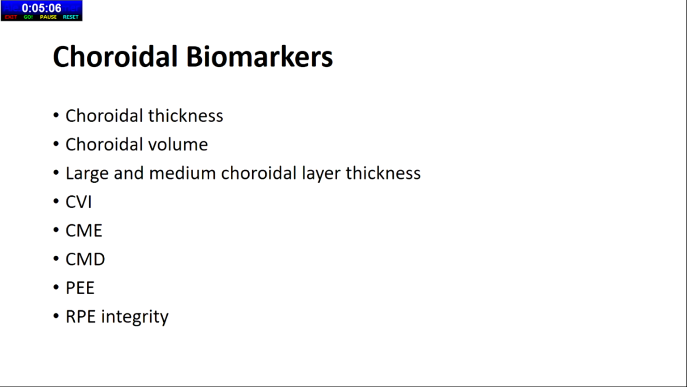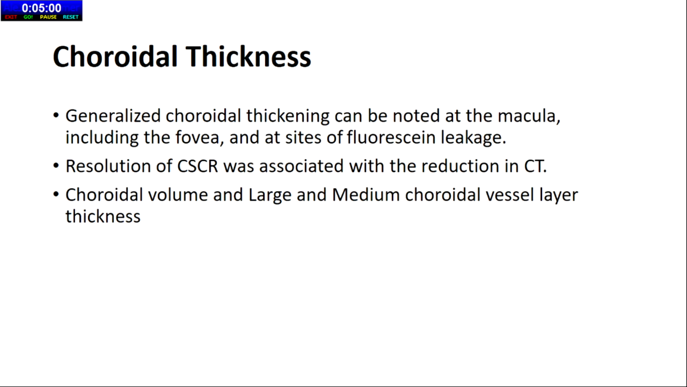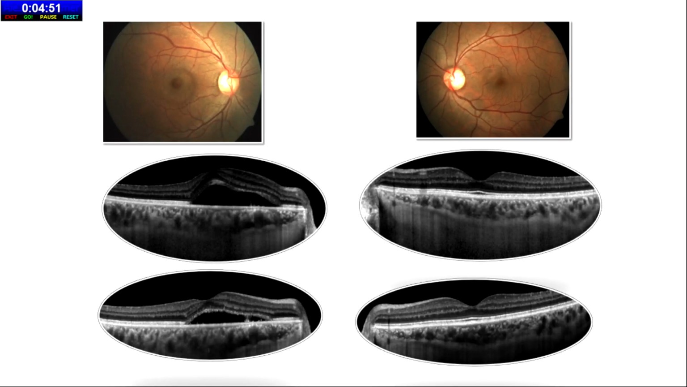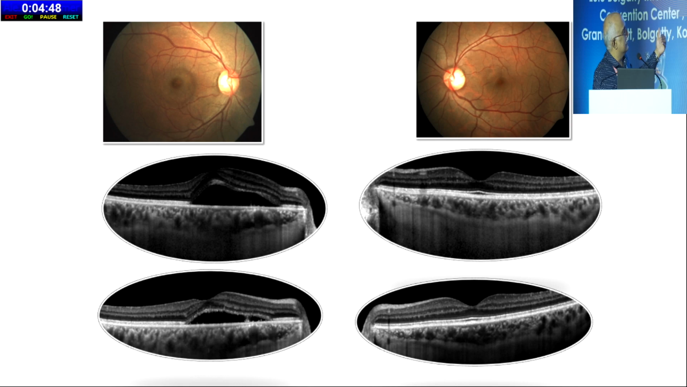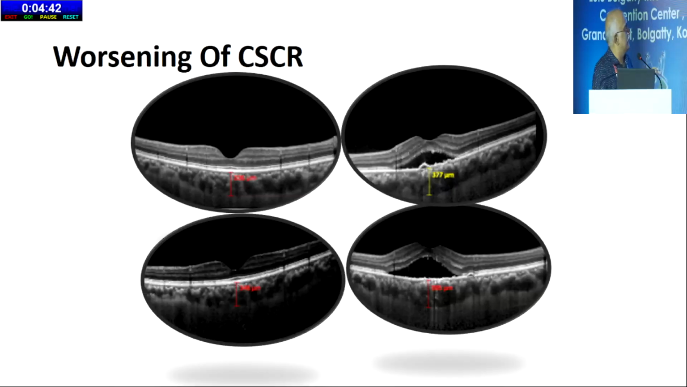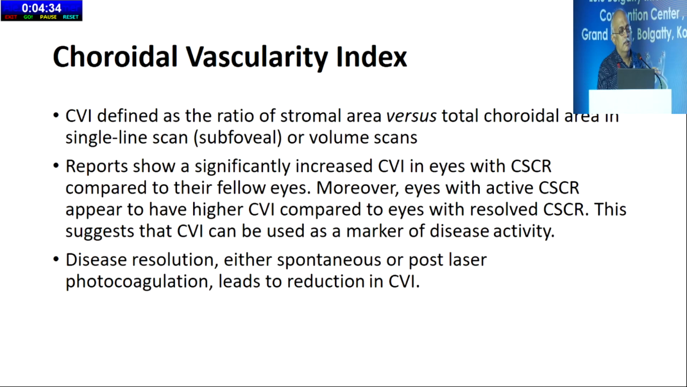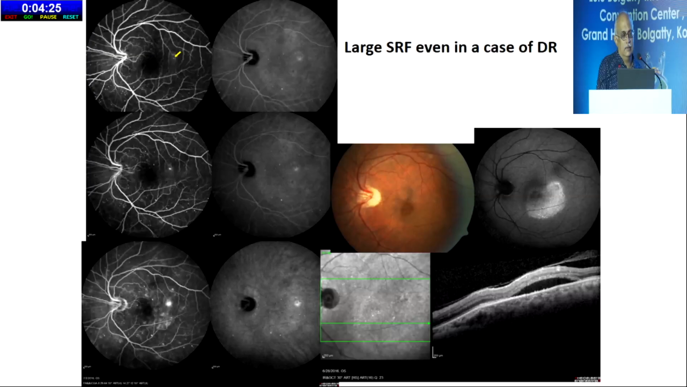So choroidal biomarkers are there. Already Dr. Lega has spoken about a few things, choroidal thickness and everything. Choroidal thickness can be increased in CSCR. That is why it comes under the pachychoroid spectrum. We have seen patients where, when there is resolution of the fluid, choroidal thickness has reduced, like the top and below left side. And when there is worsening of CSCR, choroidal thickness is increasing. So definitely there is a relation between choroidal thickness and CSCR. Then there is something called choroidal vascularity index, more of a research thing, but this also has implications in the pathogenesis of CSCR.